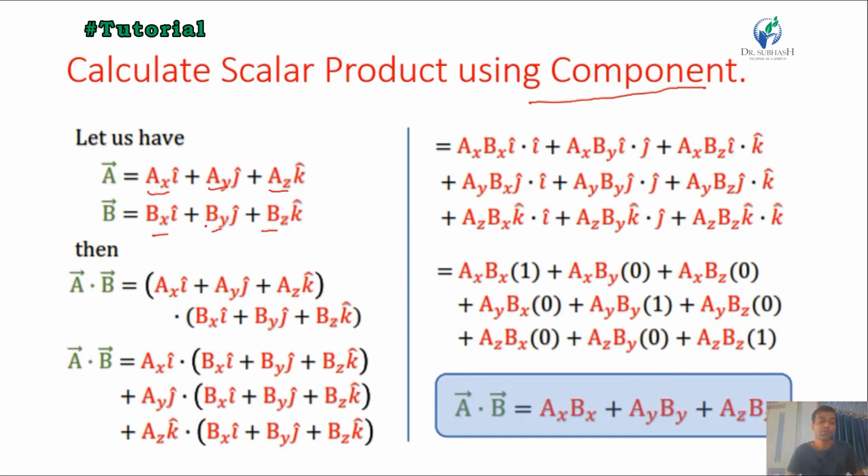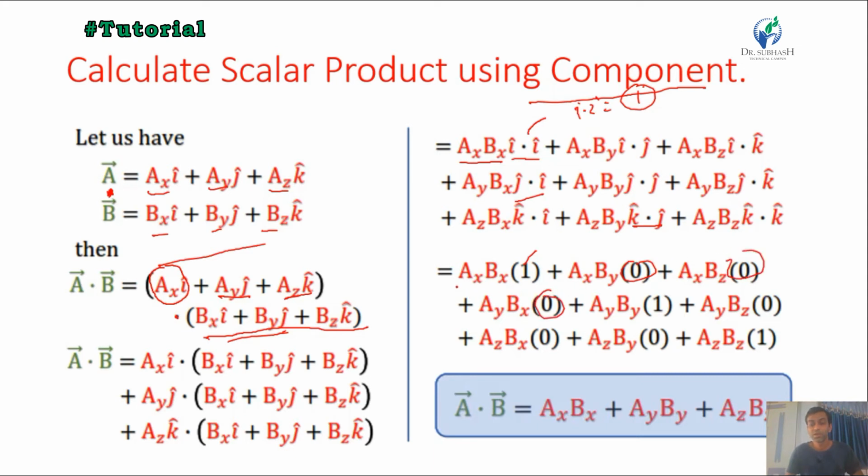And if we do the dot product A dot B, then mathematically we can say AX I plus... vector A dot B. Here we first multiply the AX I component with the whole vector BX I, BY J and BZ K. Similarly, AY J and AZ K. Then we get AX BX into I dot I. As we have seen above, I dot I always gives the answer 1, and J dot I, K dot J and the others always give the answer 0.